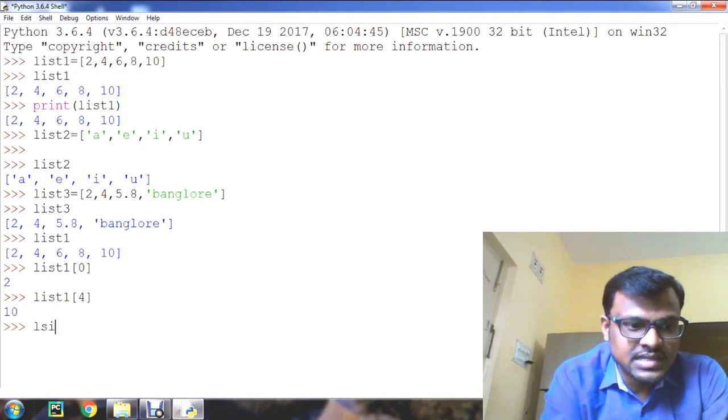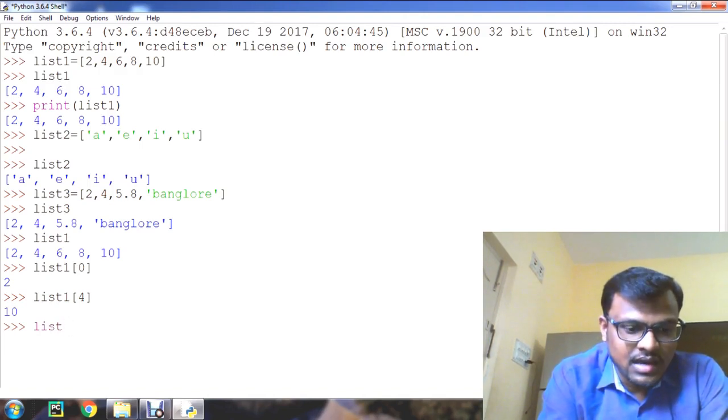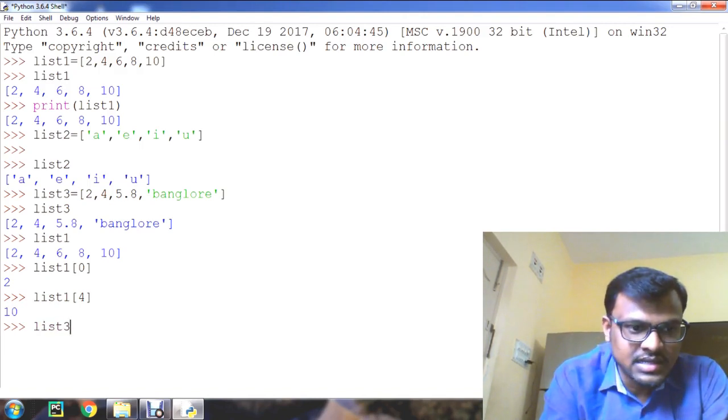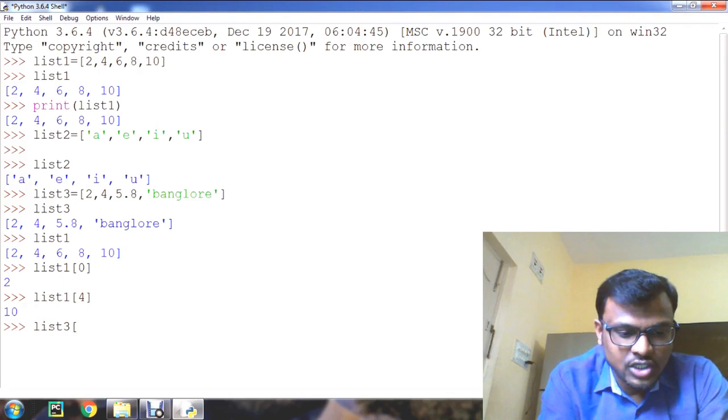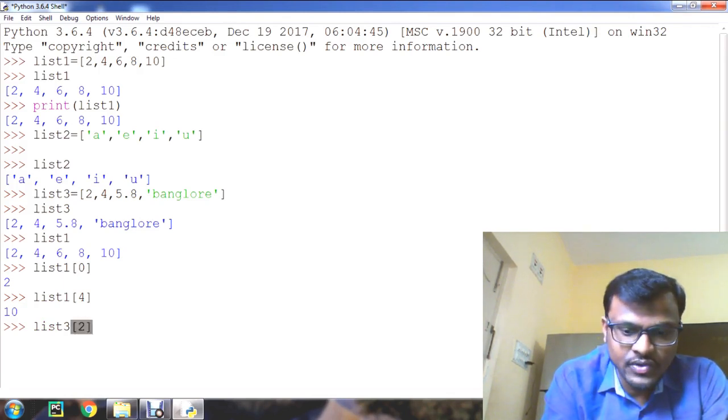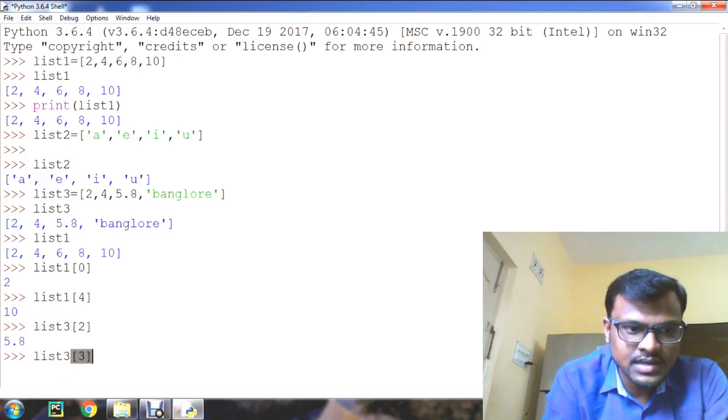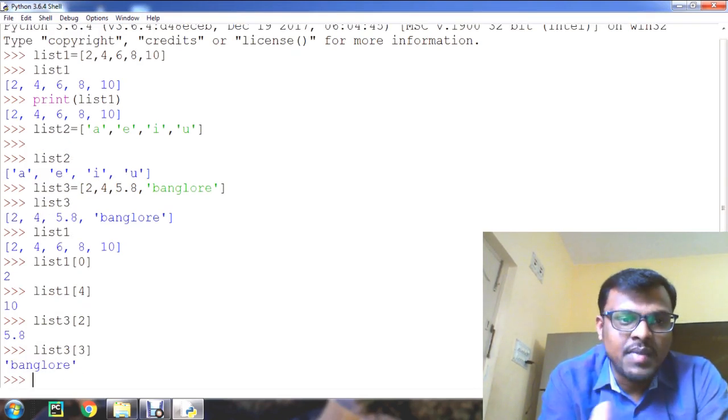In the same way, let us access list3 elements. List3 of 2, that is 5.8. In the same way list3 of 3 I will give, close, that is Bangalore.